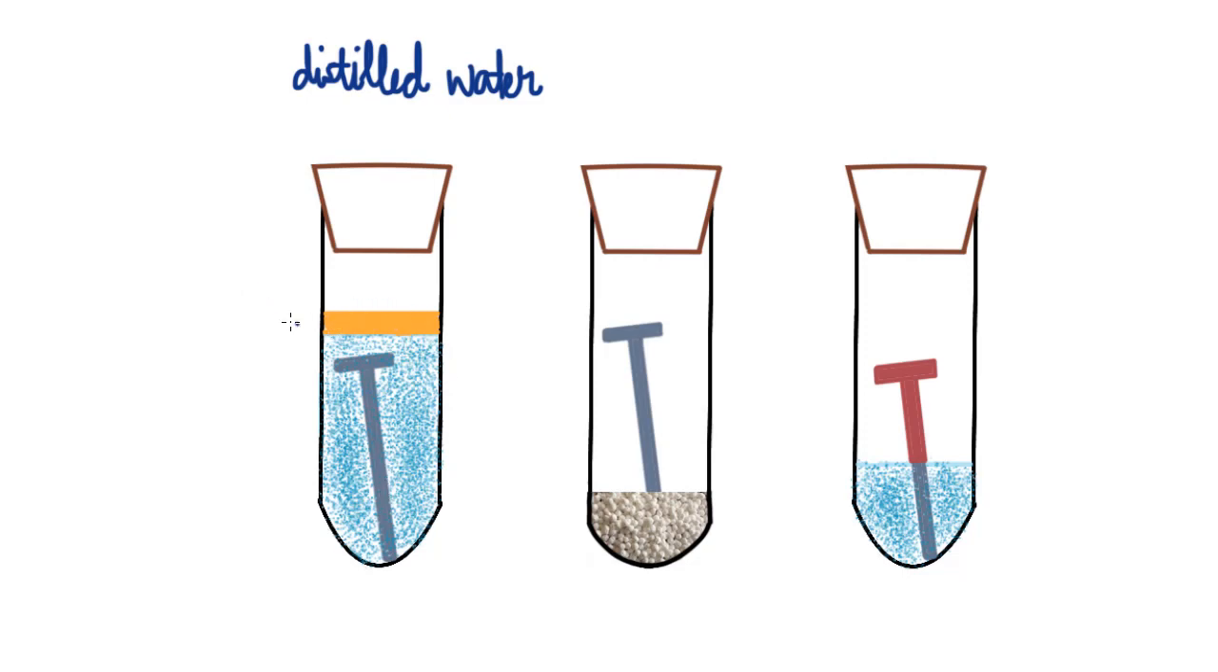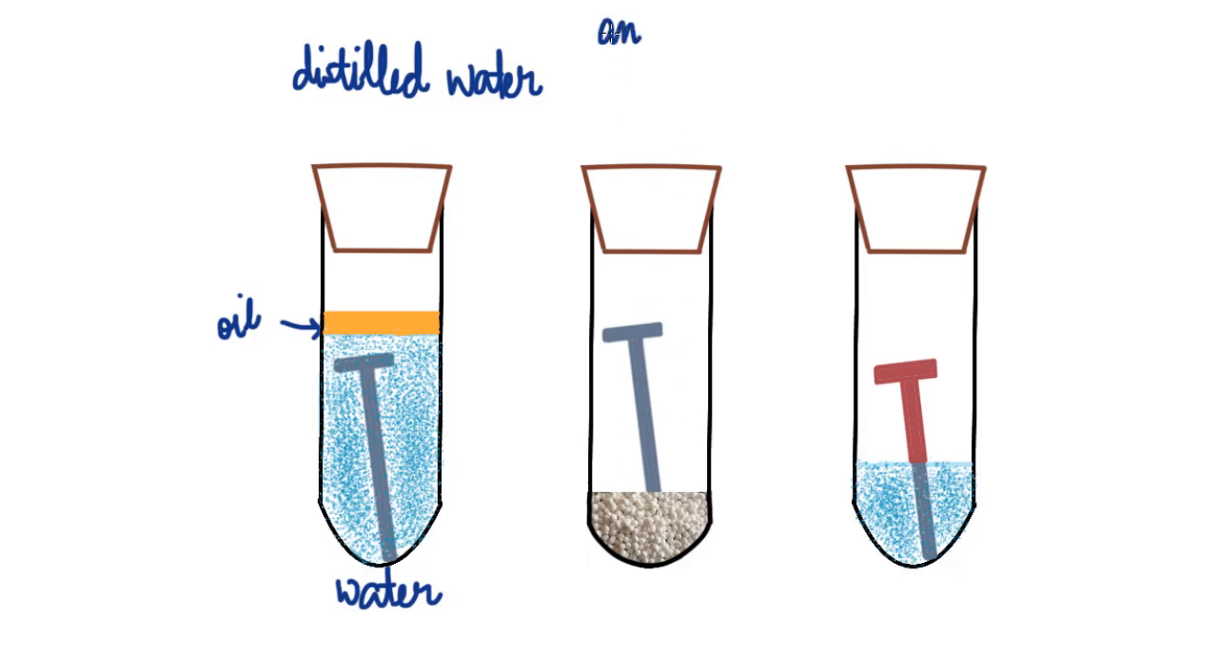And here we have on the top a layer of oil. So this oil layer will not allow any air to penetrate into this distilled water. So here this iron nail is subjected only to water. Now let's go to the second test tube. In the second test tube there is no water, there is no oil.